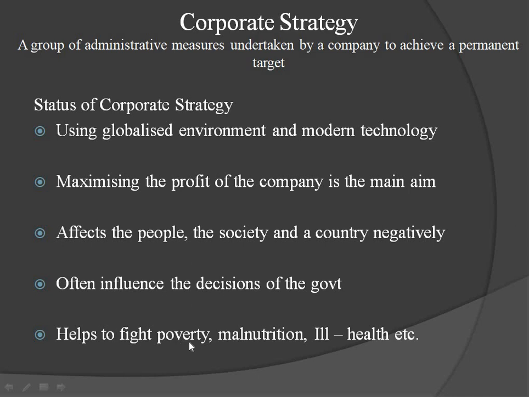It helps to fight poverty because people get employment opportunities. When they get employment, their standard of living improves, and malnutrition can be solved. Ill health too, because they start to get nutritious food, and their resistance increases. These problems can be solved. So both positive and negative effects are there. These are the status of corporate strategy in the present world.